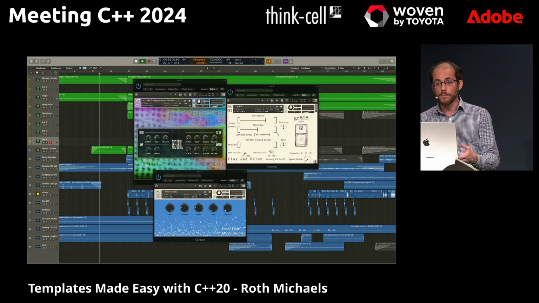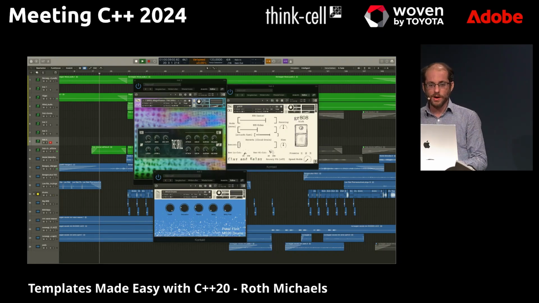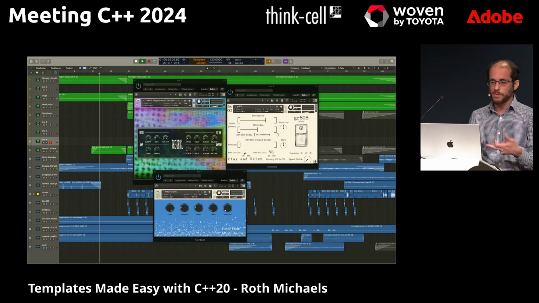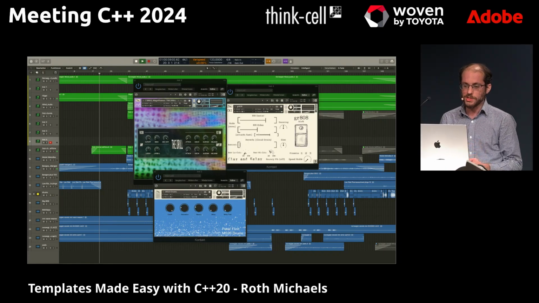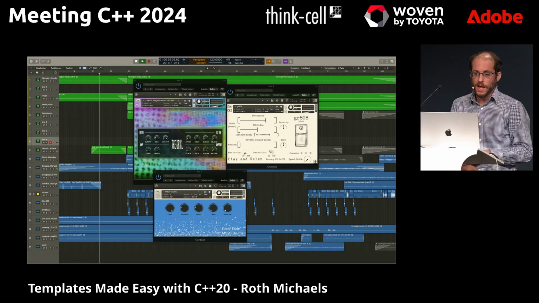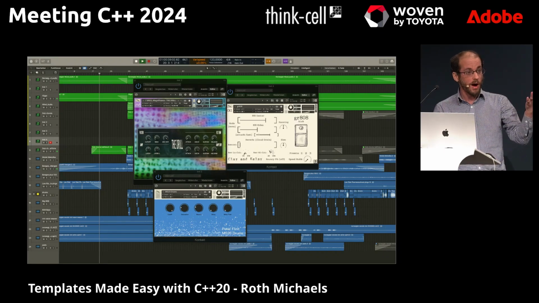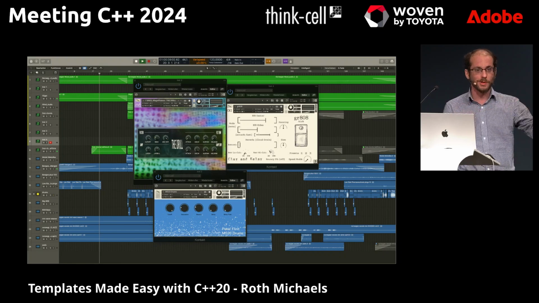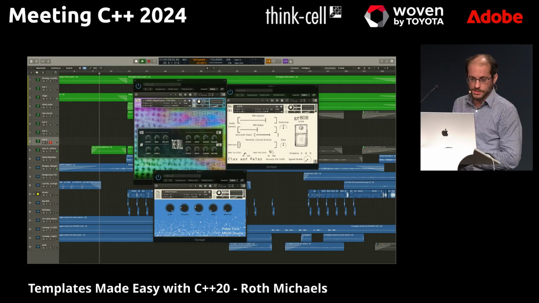We make both hardware and software for dealing with digital audio, for both mixing and mastering albums, producing beats, DJing, post-production for film and television. You know, basically, if it makes sound, we play around with it. And so later in the talk, you'll see some of the examples involve audio, and that's what I'm drawing stuff from. But don't worry, you don't need to understand any signal processing for these examples. They'll just be really simple and illustrative.